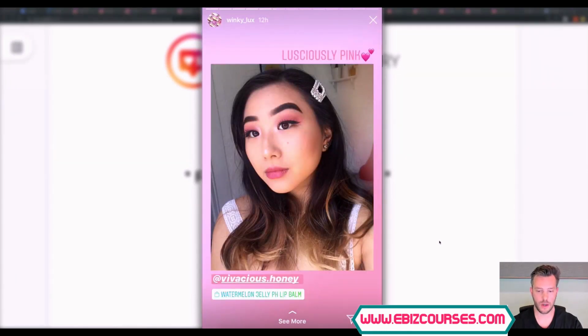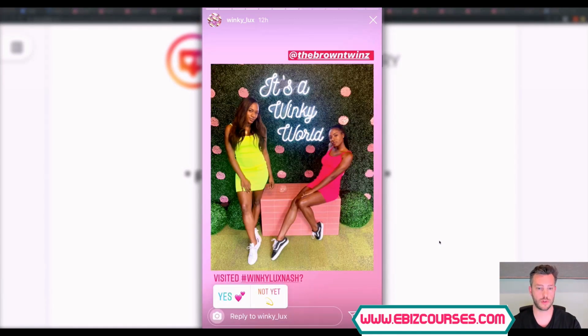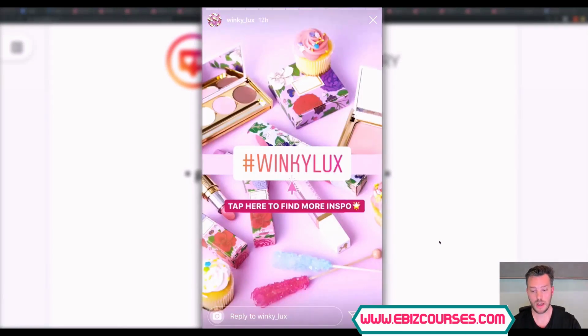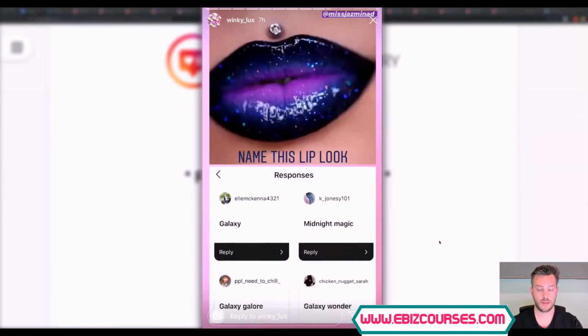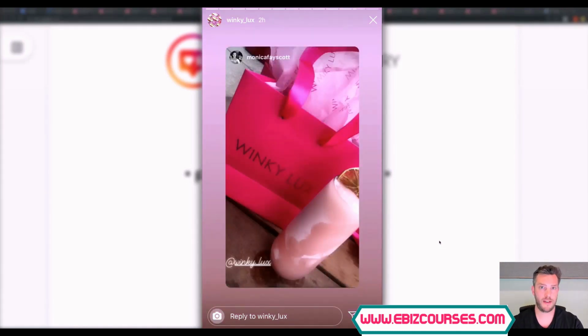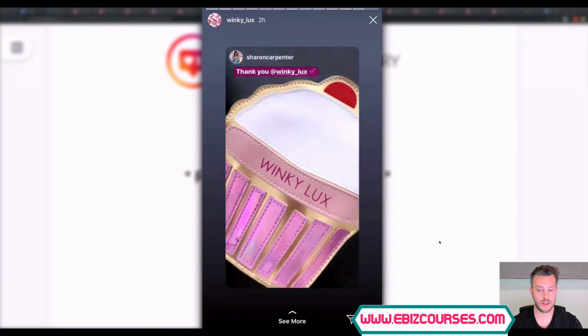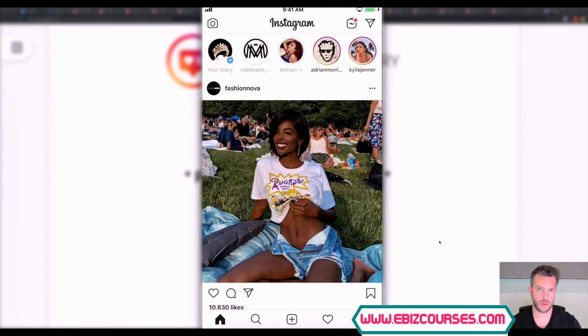And then you can see that basically they just keep doing the same thing. They're using all of these different tools with Instagram, the slider, the polls, the chat box where you can see that they're responding to the names for the look, right? So coming in here and using other people's platforms for research in your niche is the best way to figure out how to crush stories in your niche. You could see that this makeup company was very, very different than the make money online company from Millionaire Mentor, right?